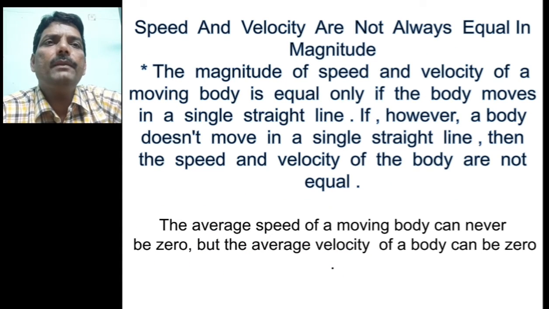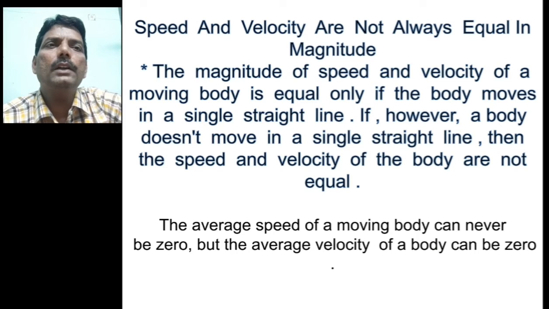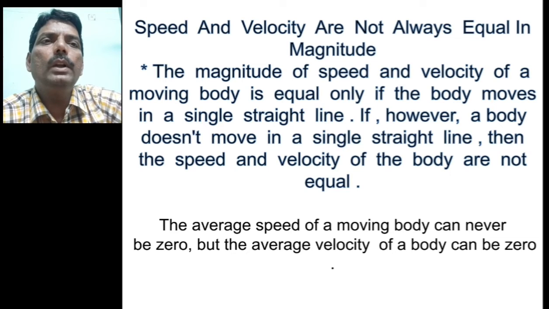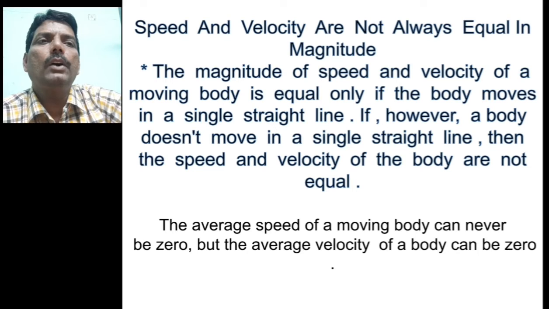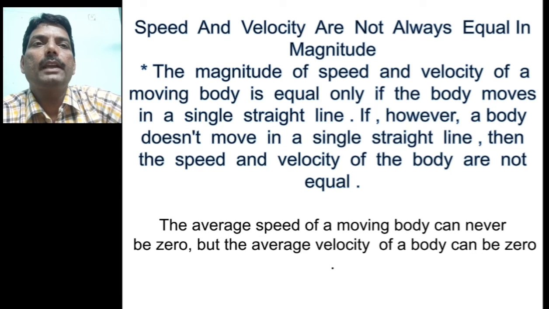Now the speed and velocity are not always equal in magnitude. The magnitude of the speed and velocity of a moving body is equal only if the body moves in a single straight line. If, however, a body doesn't move in a straight line, then the speed and velocity of the body are not equal. The average speed of a moving body can never be zero, but the average velocity of the body can be zero.